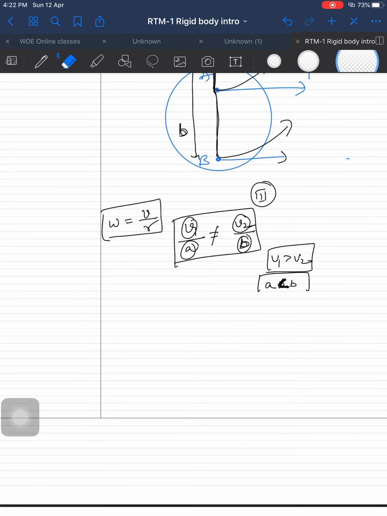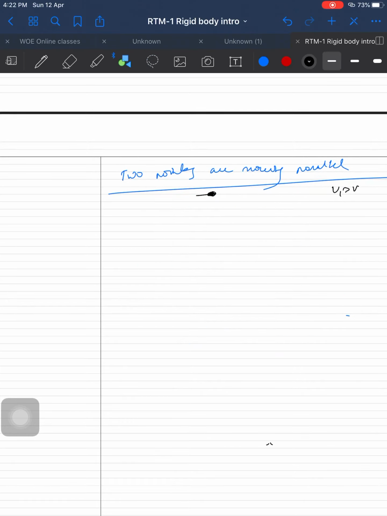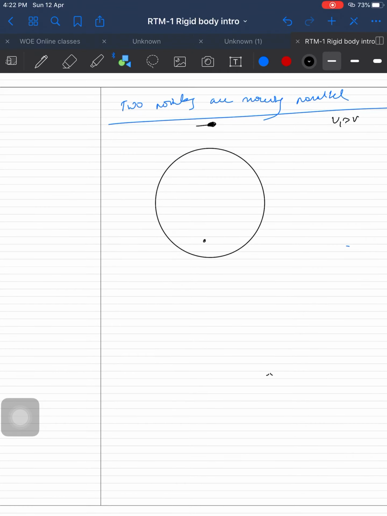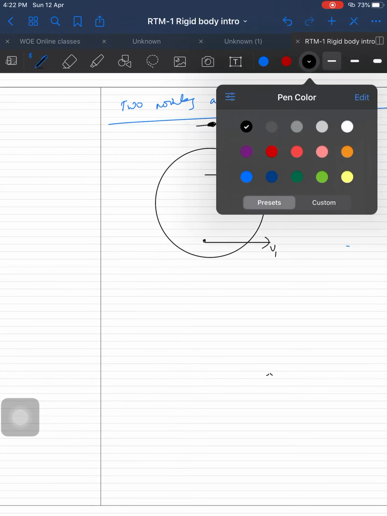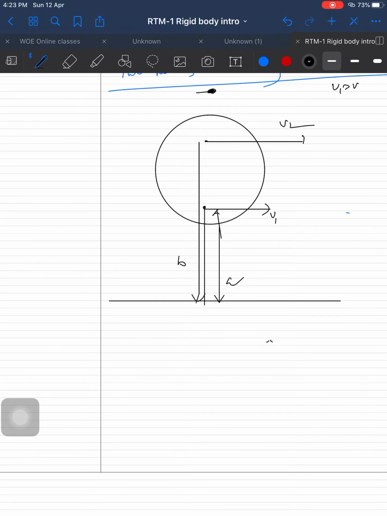And let's see the third case. In the third case, with V1 and V2, if you draw a normal from here to here, and from here to here, let's take the distance as A, and the other distance as B. Omega is equal to V2 by B, which is also equal to V1 by A.